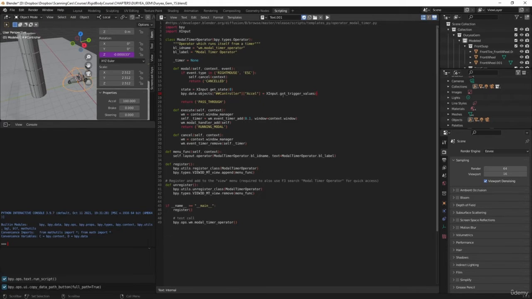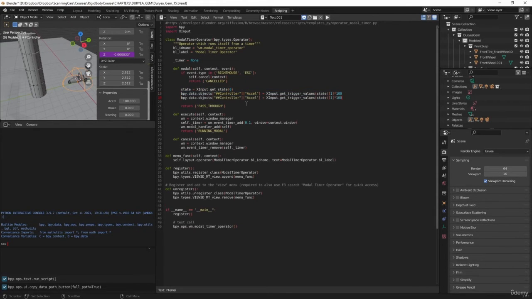And we're going to use the state, which we defined right there. For the acceleration, it's the right trigger, which is the second trigger in the list. Then we're going to multiply it by 100 since we're using a percentage. The values you get out of these are 0 to 1, or in the case of the thumb joysticks, -1 to 1. All right, we're going to copy this and do the same thing for the brake. So change this to brake.